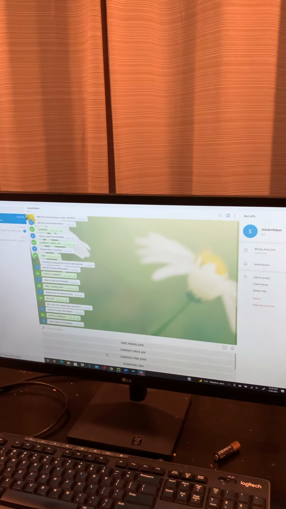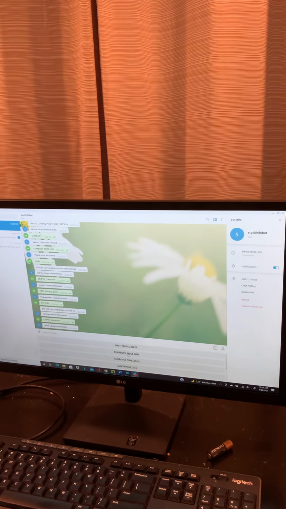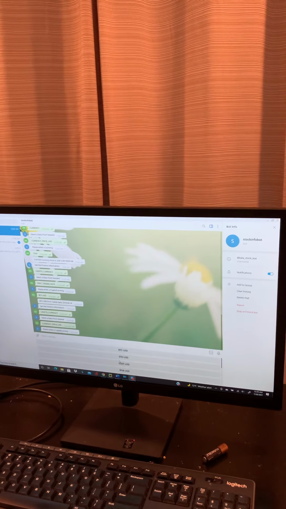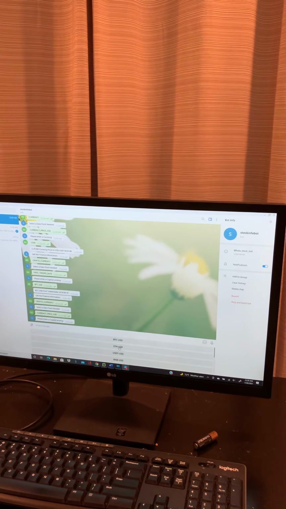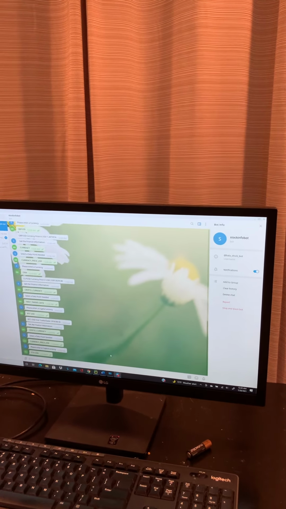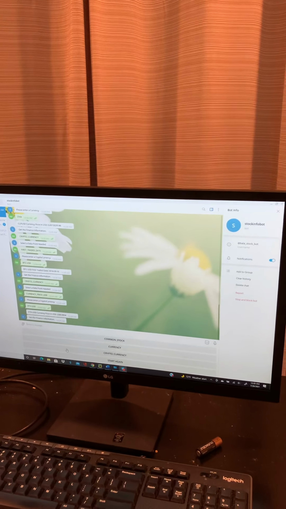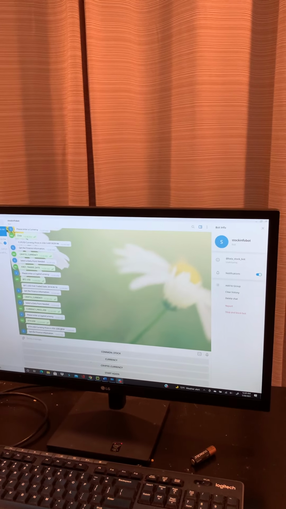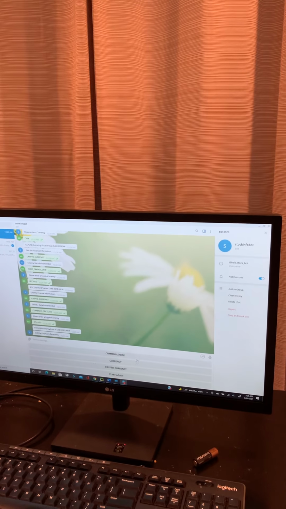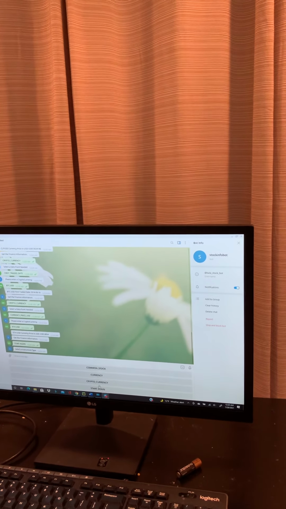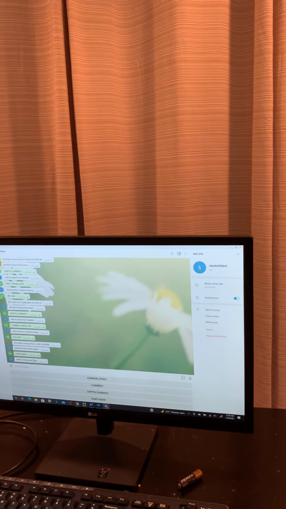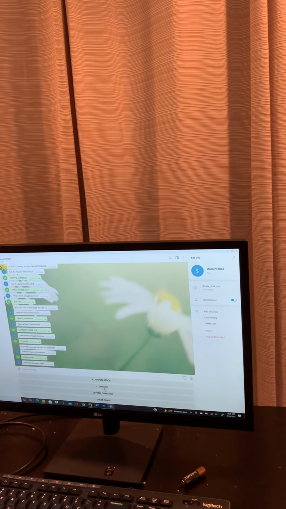One more time I go into cryptocurrency, and then I would like to see currency pricing USD for one of the cryptocurrencies. Let's choose Ethereum this time. So Ethereum price is $2,285.98, and that's the current price today. So I always have the option to start again, so I can always click start again and then do the same set of operations again.